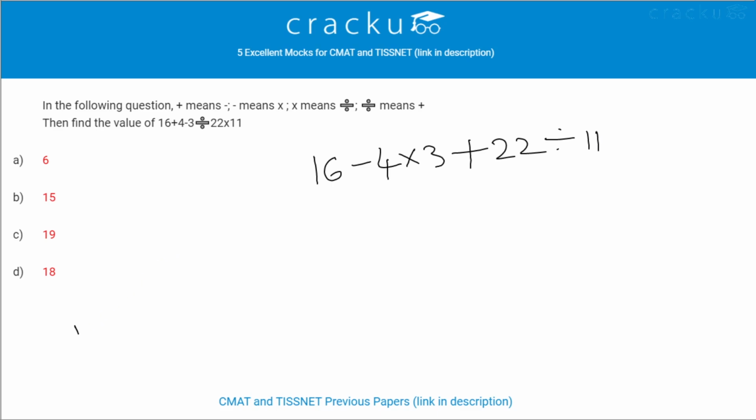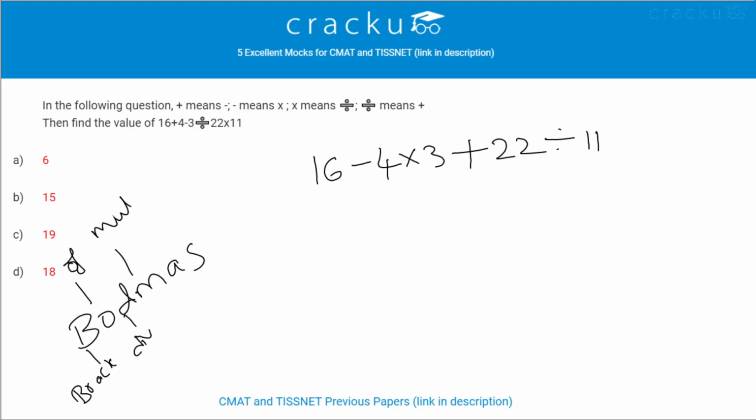BODMAS: B is brackets, O is of, D is division, M is multiplication, A is addition, S is subtraction. So first there are no brackets and there is no of. First we need to do division.